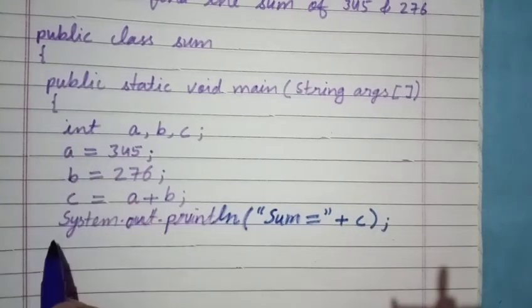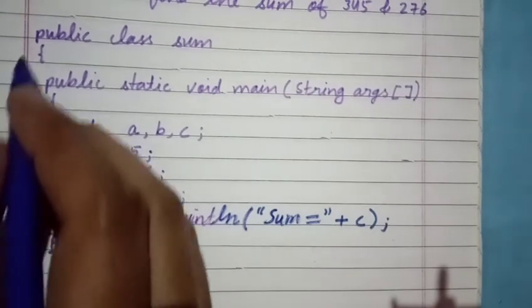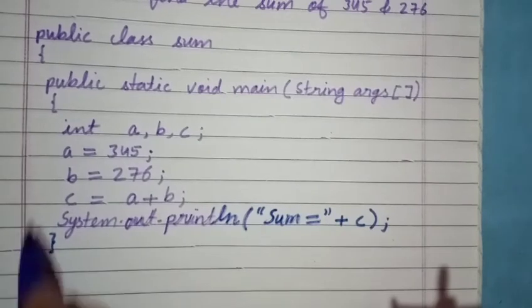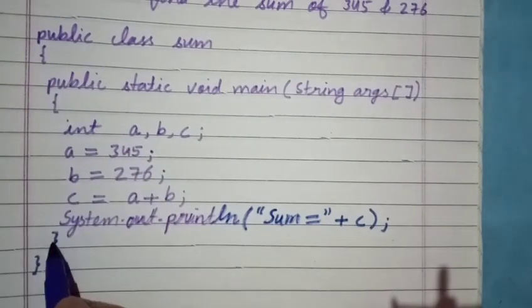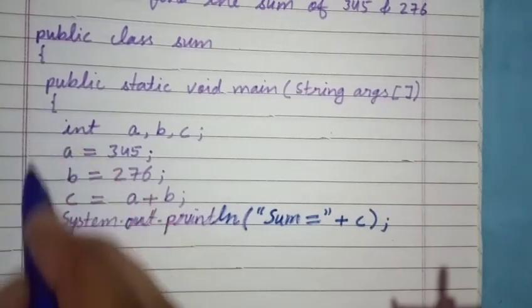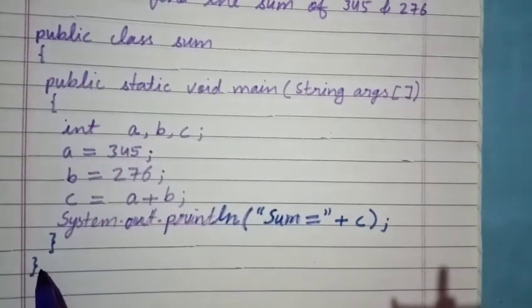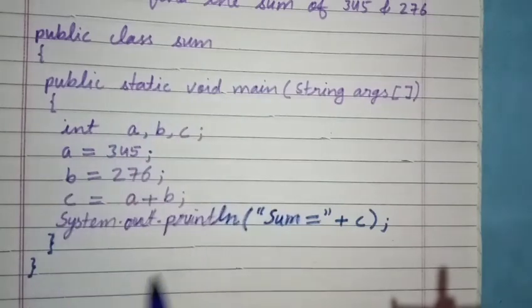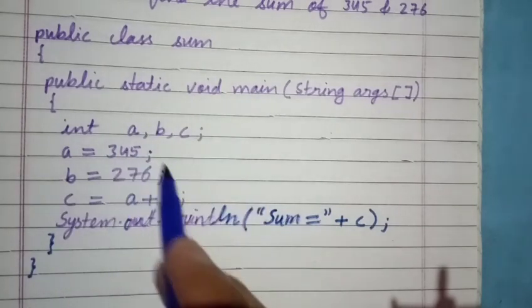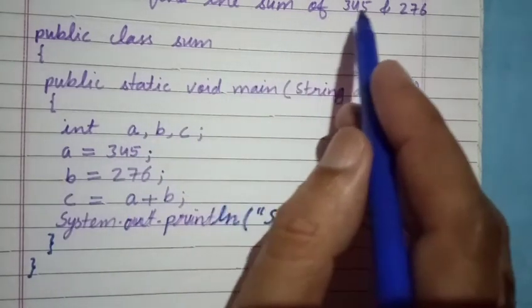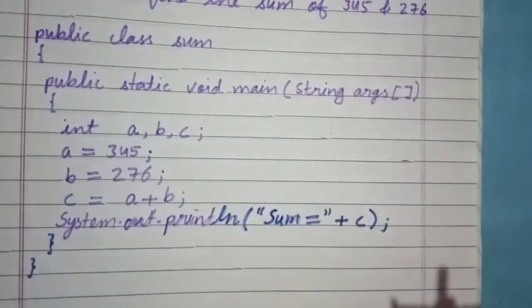After it close this braces and then close the braces of the class. So this is the close braces of the main function and this is the close braces of the class sum. So I hope that you have understood this program. This is the program to find the sum of 345 and 276.